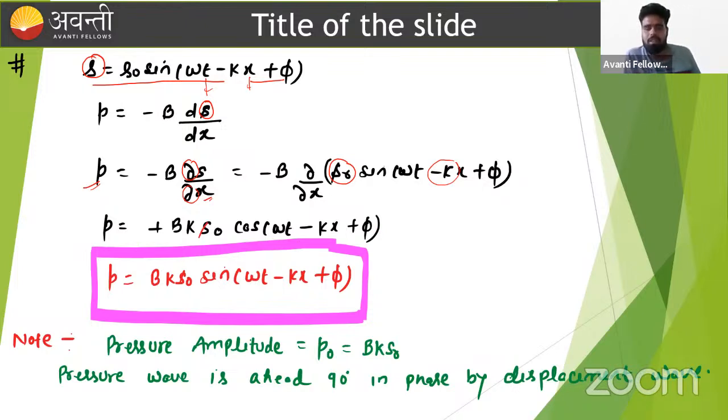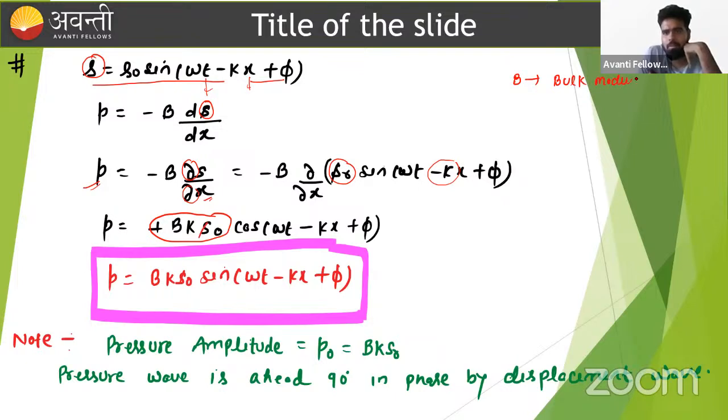So the important point we should remember from here, beta, is that the amplitude of the pressure wave is B k s naught. What is B? B is nothing but the bulk modulus of the medium.